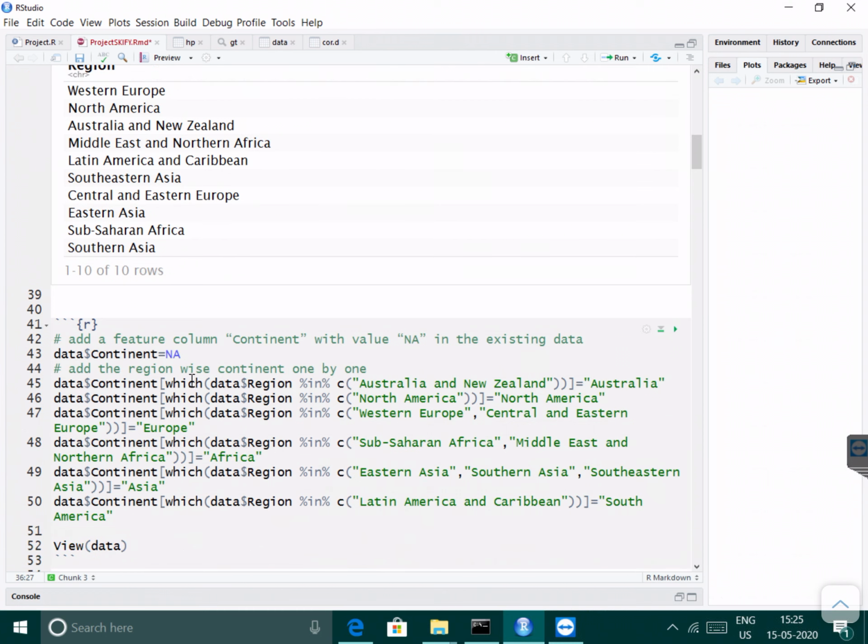Next, we add another column, continent, with the value NA in the existing data. Here continent is the variable name.